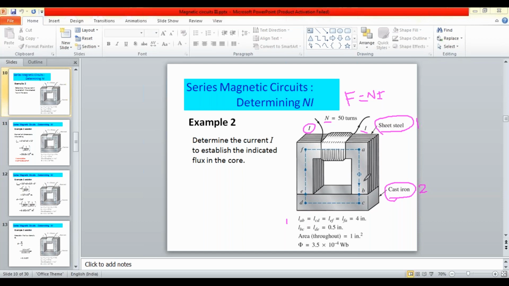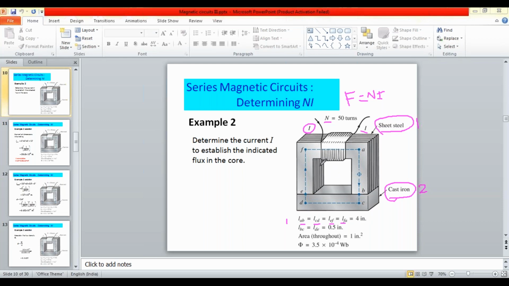That is A to B only, not B to C. B to C is the second material. Whereas E to D is the second material, cast iron, and then F to A. So all this length is equal to 4 inches.